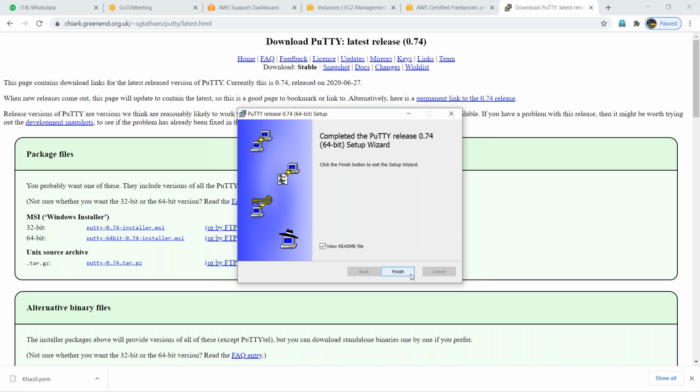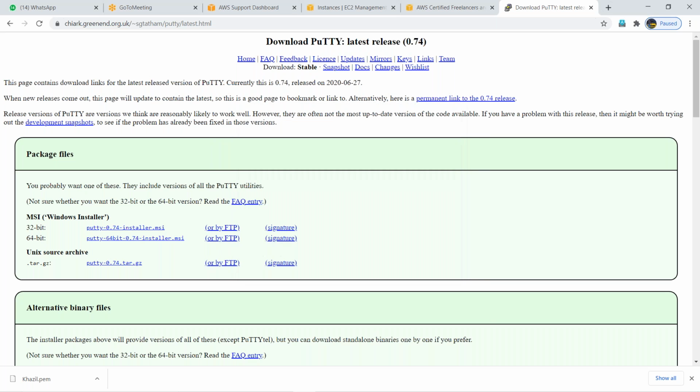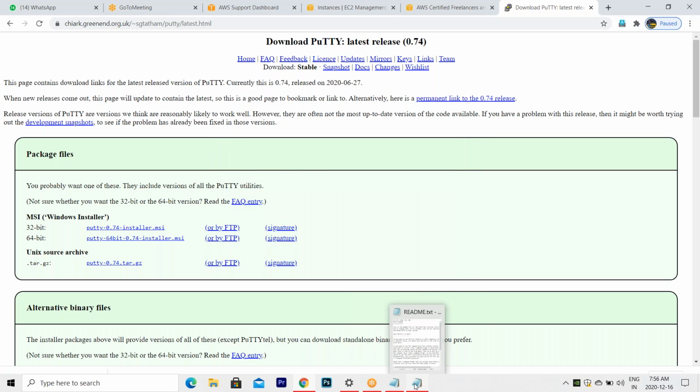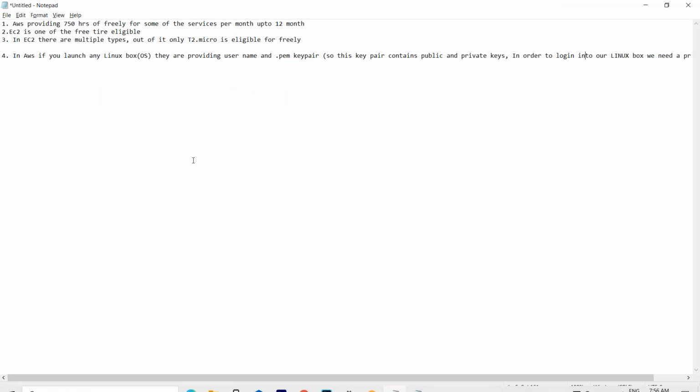Meanwhile, open your notepad. Good, install your Putty. Write down: by installing Putty on your laptop, you are getting two components.